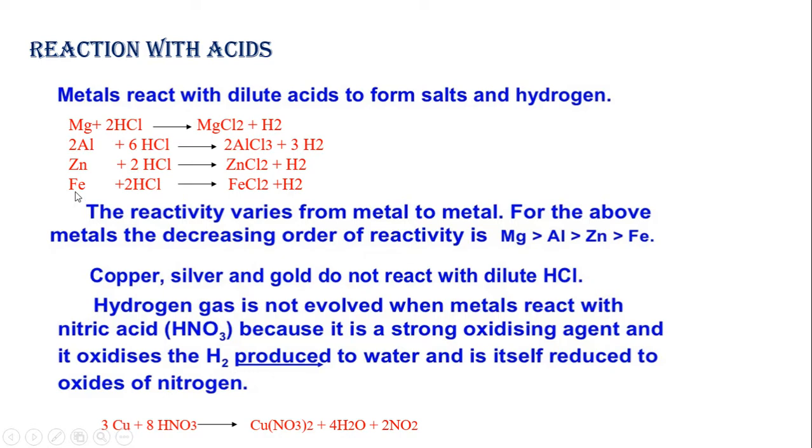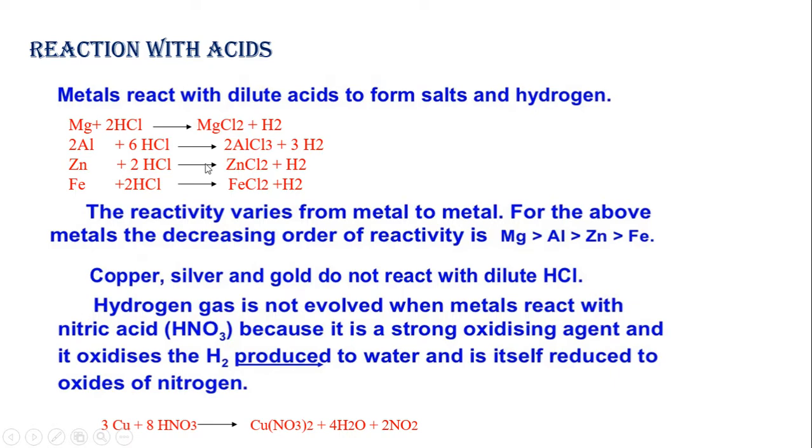When iron, that is Fe, reacts with HCl, it forms ferrous chloride. I told you about ferrous and ferric: ferric is Fe3+, ferrous is Fe2+. So ferrous chloride plus H2. We know very well that when metals react with acids, they form salts plus hydrogen.